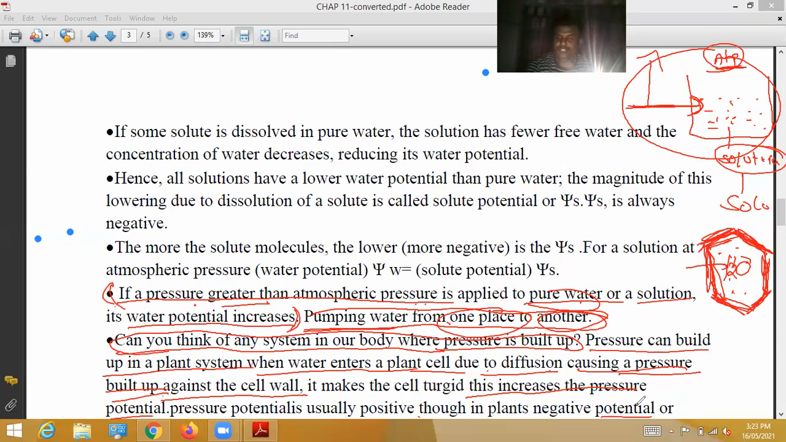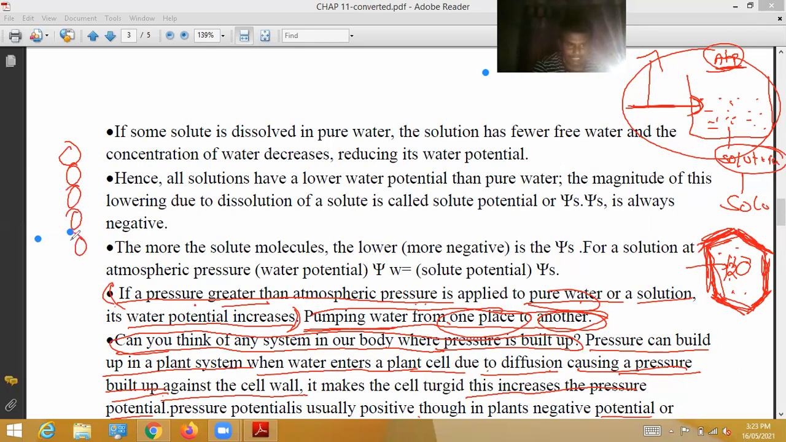So pressure potential is always positive due to absorption of more and more water molecules. Though in plants, negative potential or tension in the water column. So when pressure potential is positive in the cell, generally inside the plants, negative potential is maintained. Negative potential or some kind of tension is created in the water column. How is the tension created in the water column?